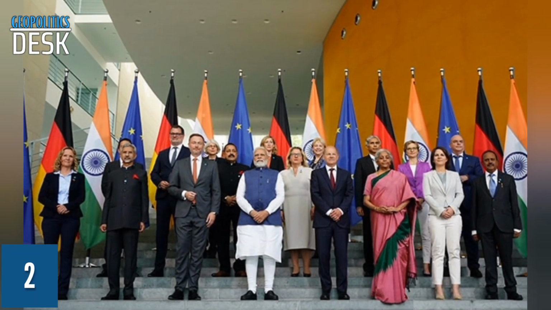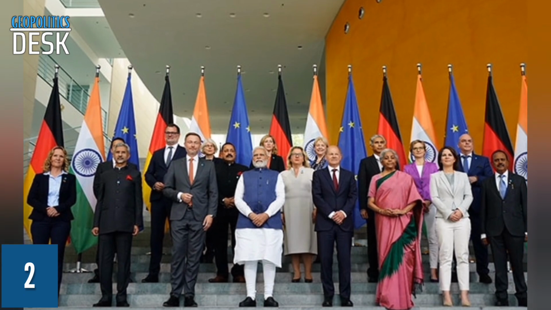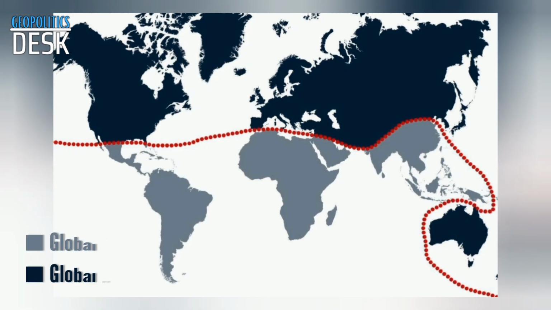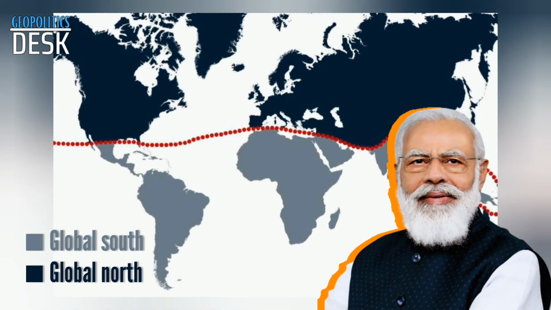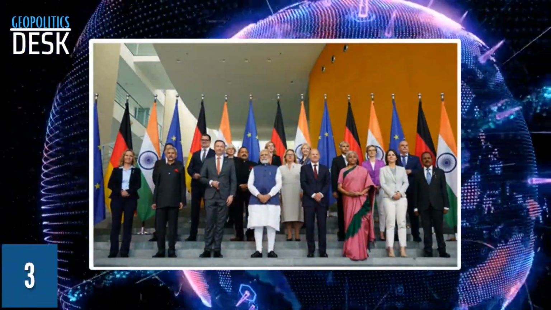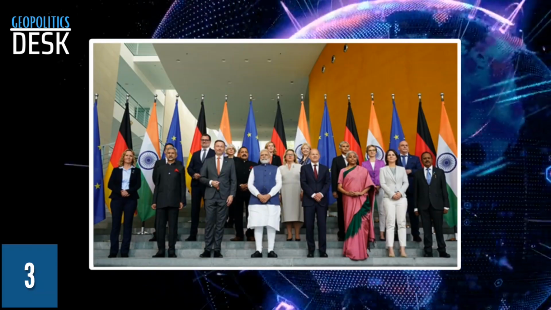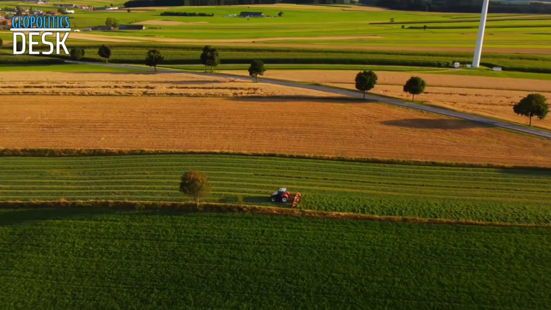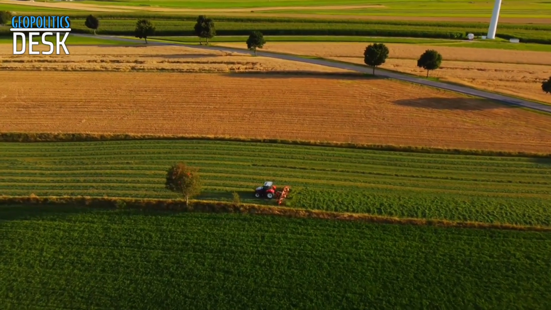2. India also has an opportunity to utilize its G20 leadership role to advance the interests of the Global South, thereby taking on the role of Global South leader. 3. Finally, it's a great opportunity for India to correct the long-standing anomalies that go against developing countries, especially in the domain of agriculture and food subsidies.